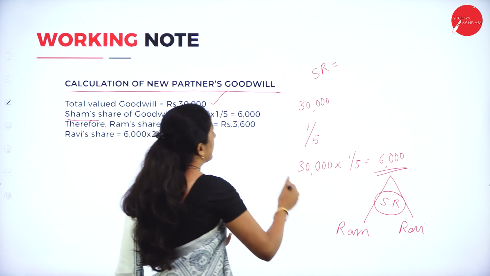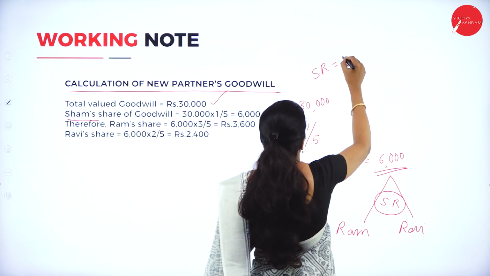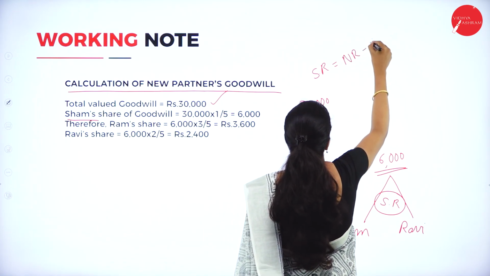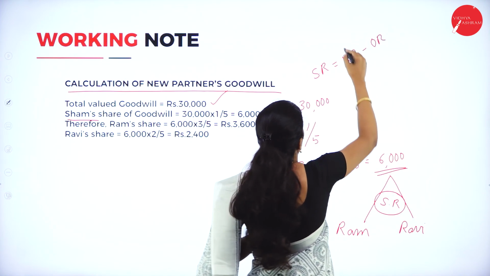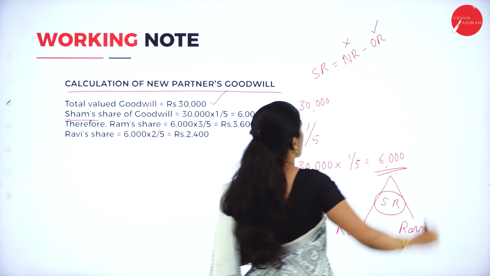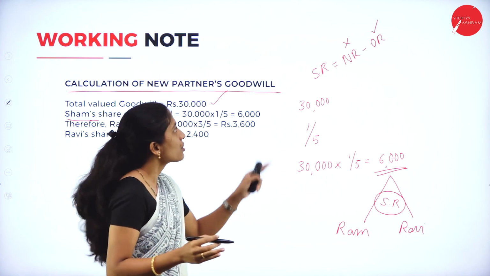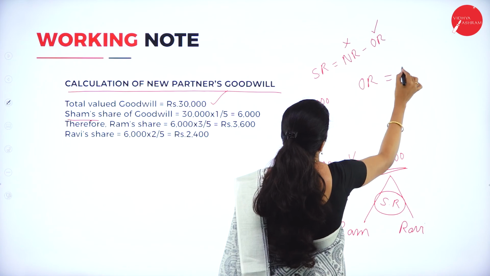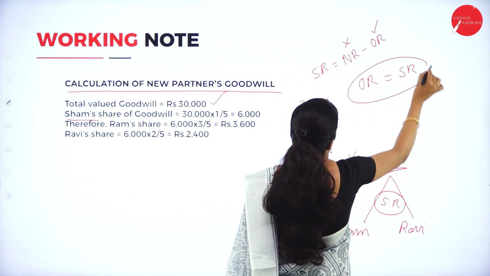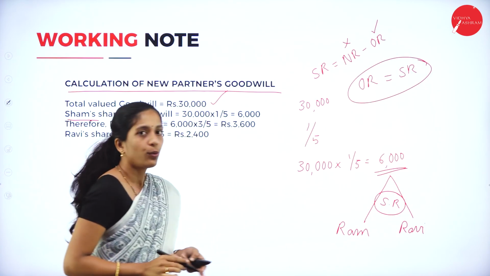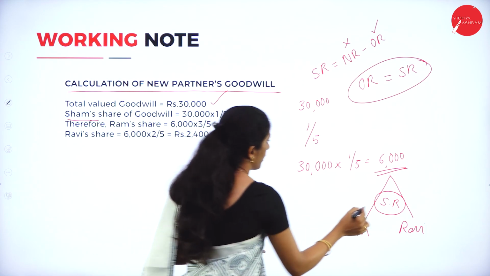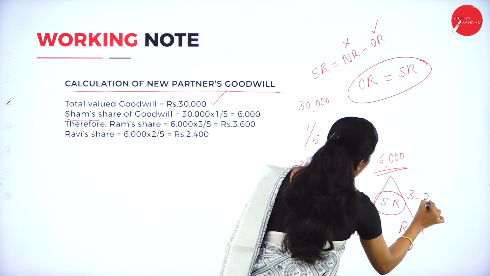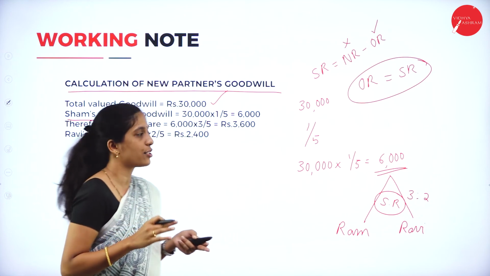To calculate it, we need new share minus old share, and we don't know the new share, only the old share. So the old ratio itself is the sacrifice ratio in this problem. That is 3:2.